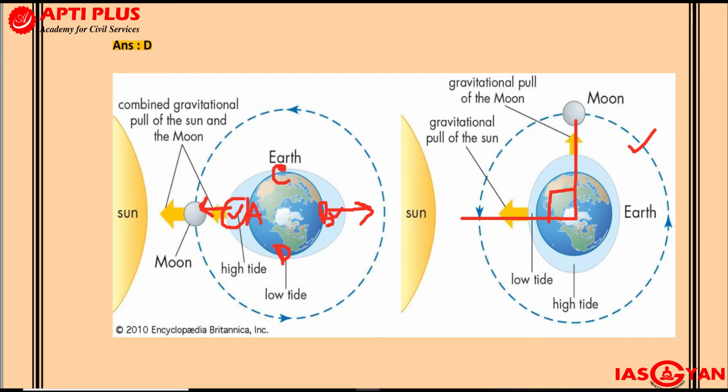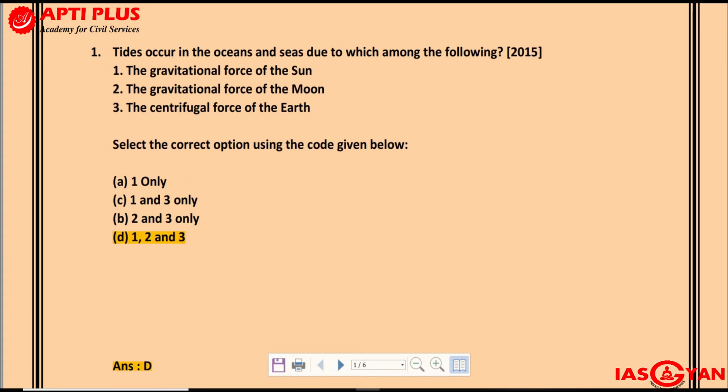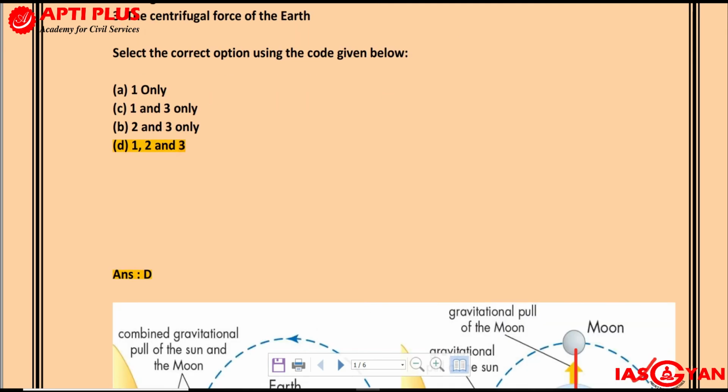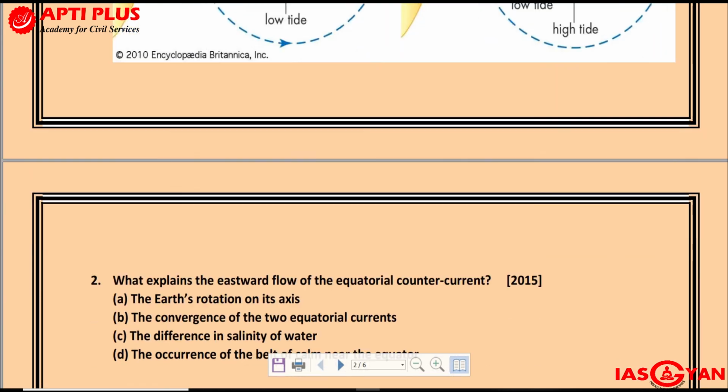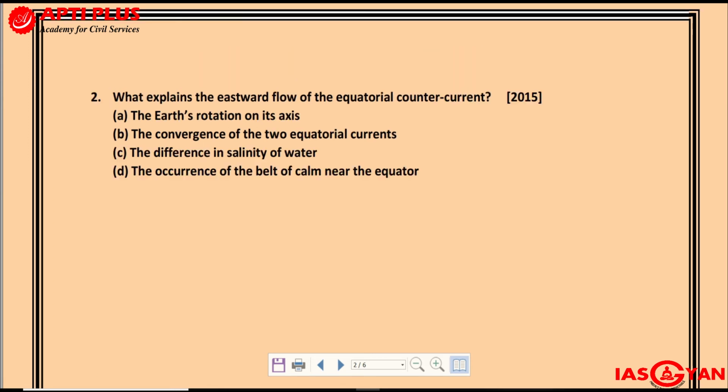Okay, so for your question number 1, the answer is 1, 2 and 3. D, 1, 2 and 3 is the right answer. Moving on to question number 2. This particular question had also come in 2015, and this was a very controversial question, you can say, because the answer for this was not found in the standard books as such.